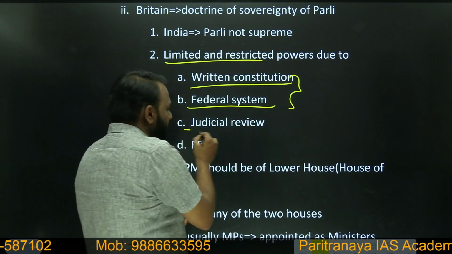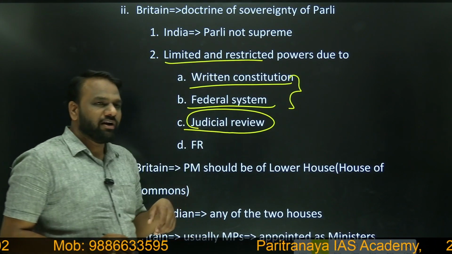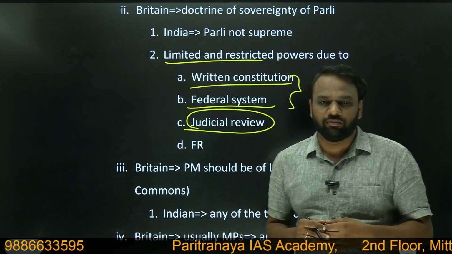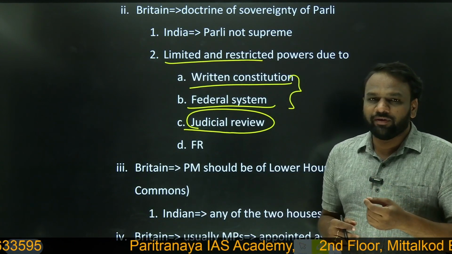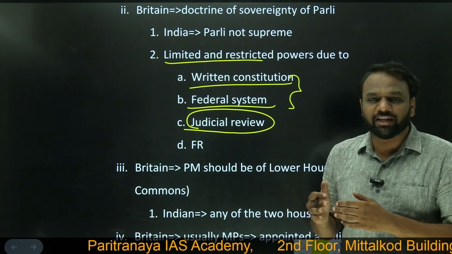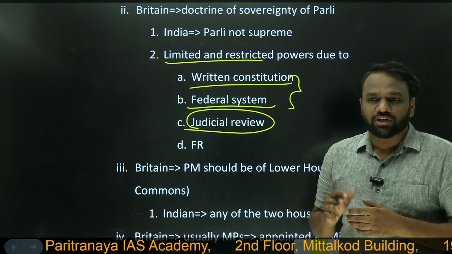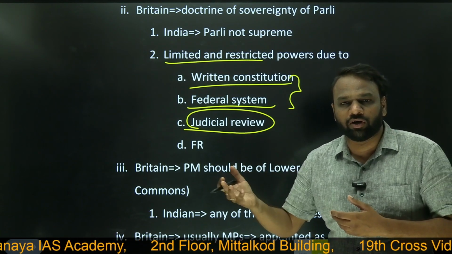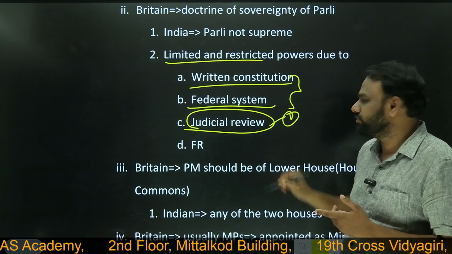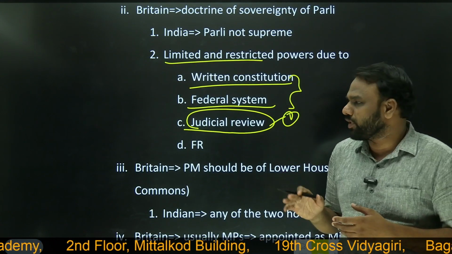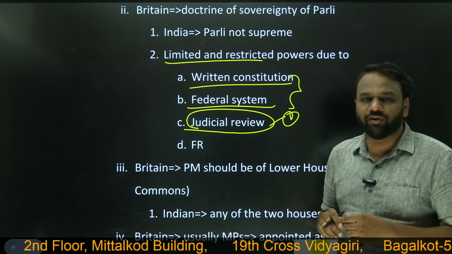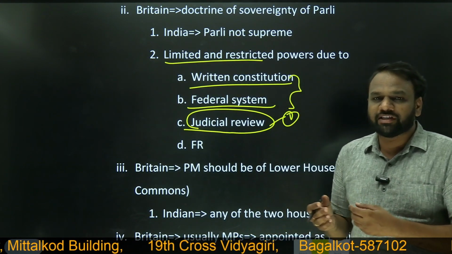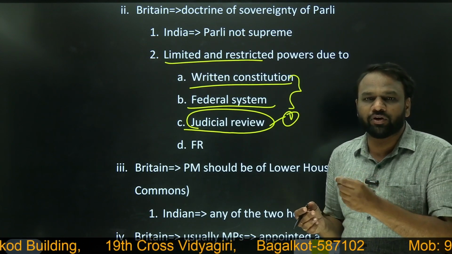Similarly, judicial review. Whenever you make any kind of law, that law can be challenged in court. In court, they will check whether the new law is adhering to the constitution or not.